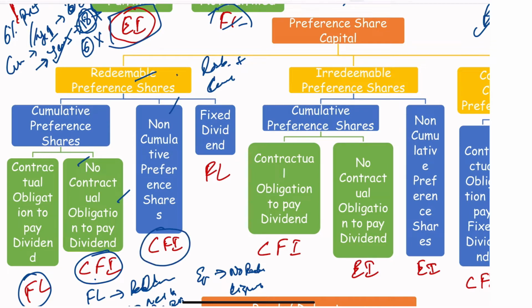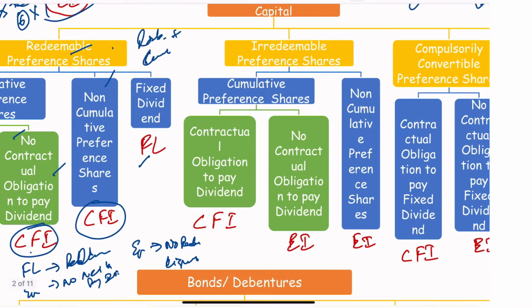However, redeemable plus fixed dividend, where there is a fixation of the dividend they have to pay, then it is a pure financial liability. Similarly, irredeemable preference shares. The company need not pay until the liquidation time, so this is more like an equity. So if there is one equity feature plus another equity feature, then it will give you an equity instrument. If there is an equity feature plus a financial liability feature, then it is a compound financial instrument.